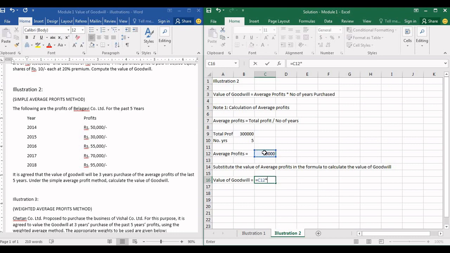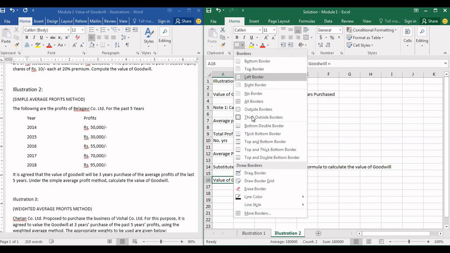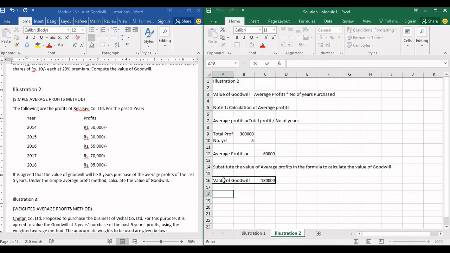See that sentence? It says it is agreed that the value of goodwill will be 3 years purchase. So number of years purchased is 3, which is 1,80,000. So the value of goodwill will be 1,80,000. I hope you guys have understood this.